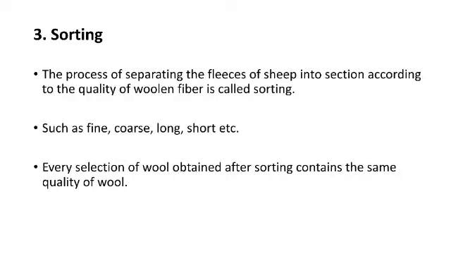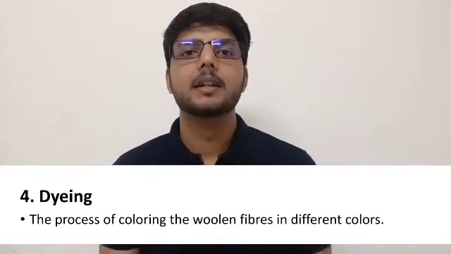Now in sorting, what will the people do? The wool is not uniform. It will be short, long, hard, soft, like that. So a person will sort it uniformly: long wool at one place, soft wool at another place. This way they sort out the wool, and that is known as sorting. After sorting, it is ready for the next step, which is known as dyeing.